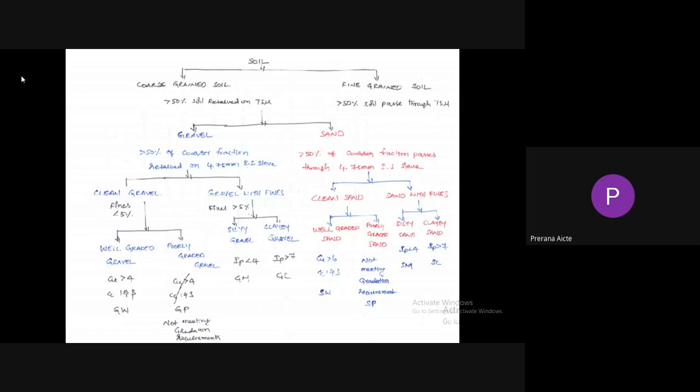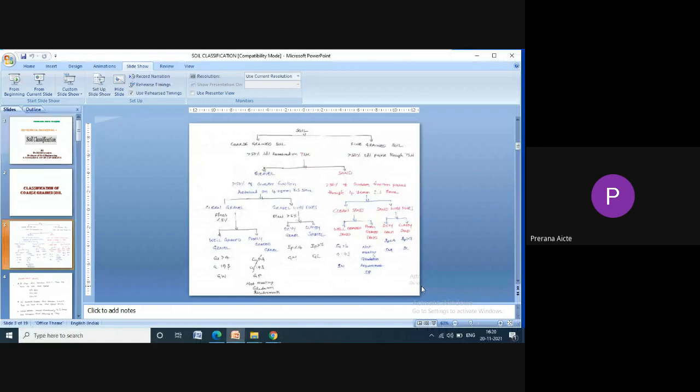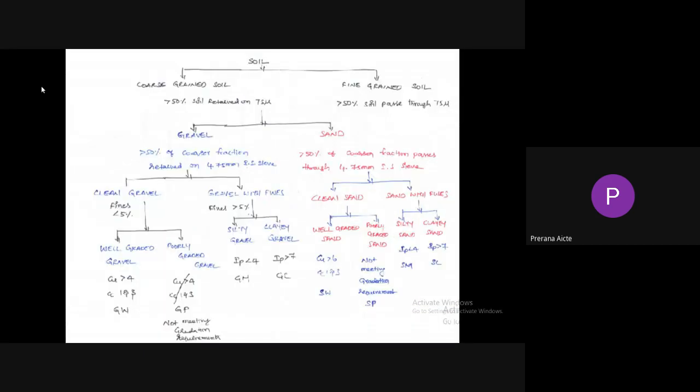Suppose it is a clean gravel. It is again divided into two types: well graded gravel and poorly graded gravel. Suppose the coefficient of uniformity, Cu equal to D60 by D10, is greater than 4. Then it is known as well-graded gravel.